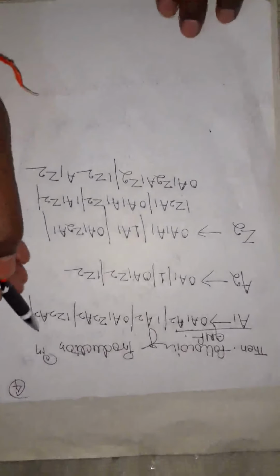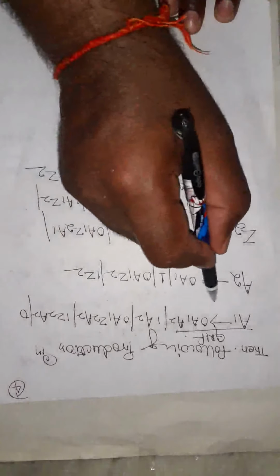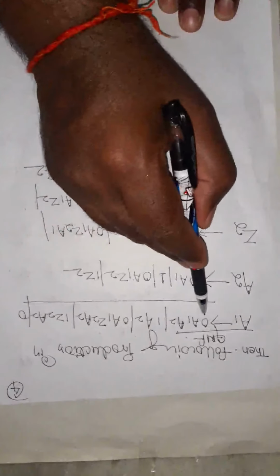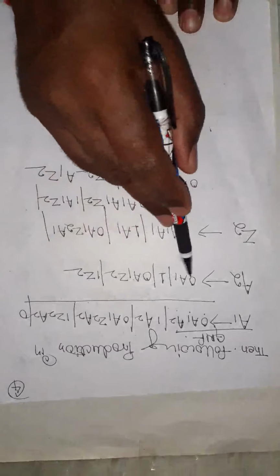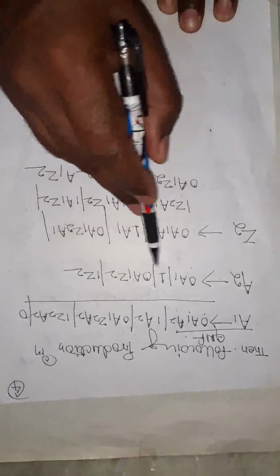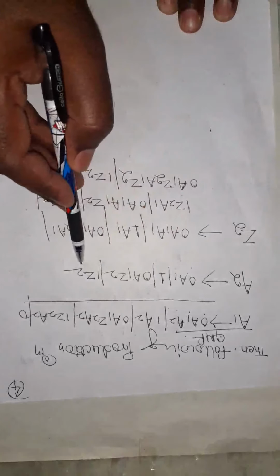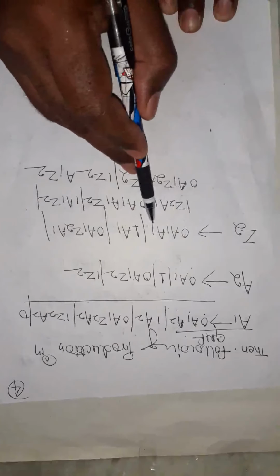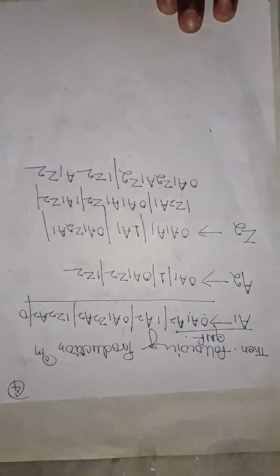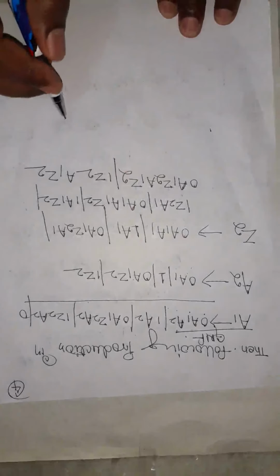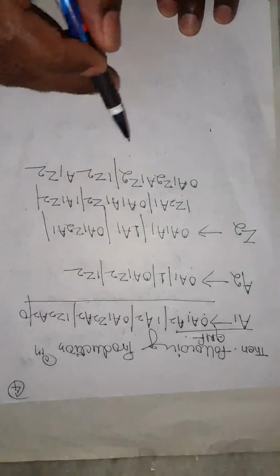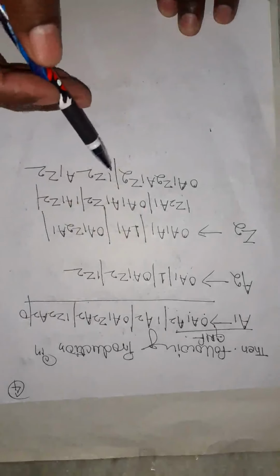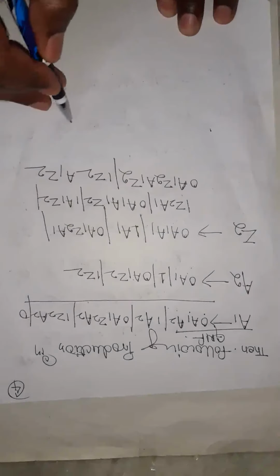So the following productions are in GNF. Here in all productions the first is a terminal and all the next elements are variables. Here first is a terminal, and the rest are variables, or only a single terminal. So this is the method for converting CNF into GNF form. Okay, thank you.